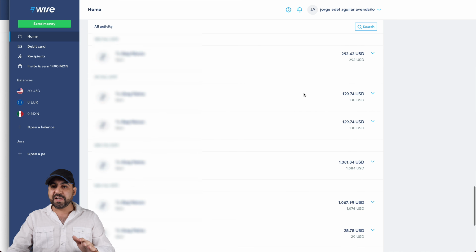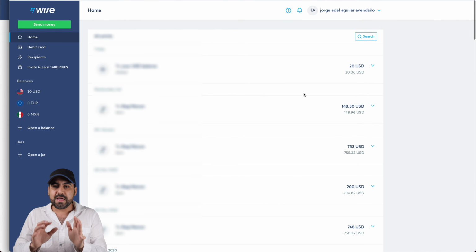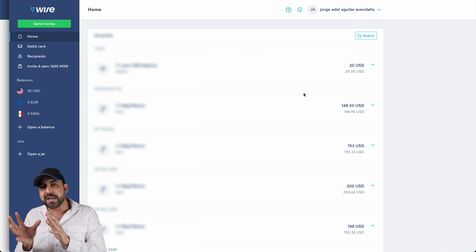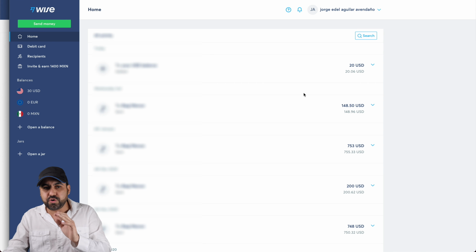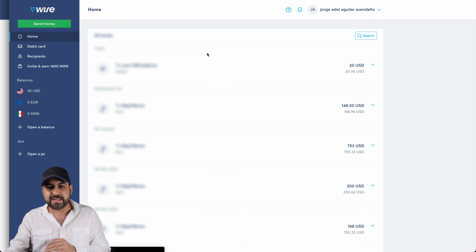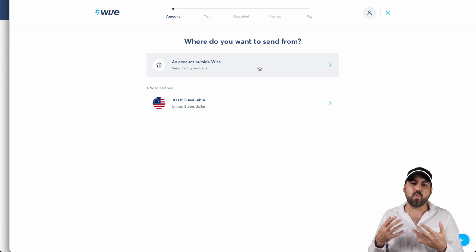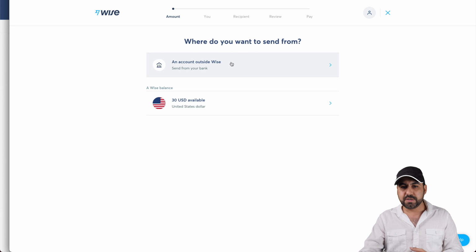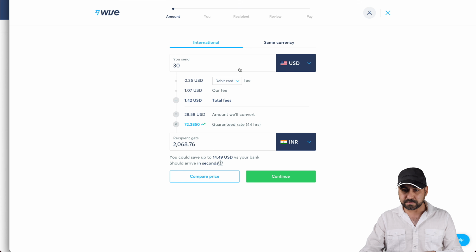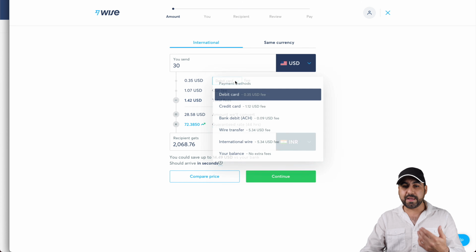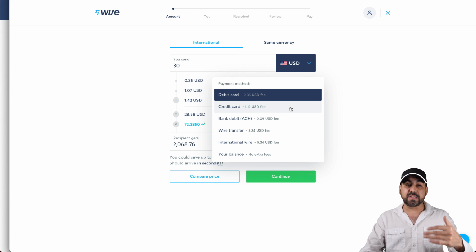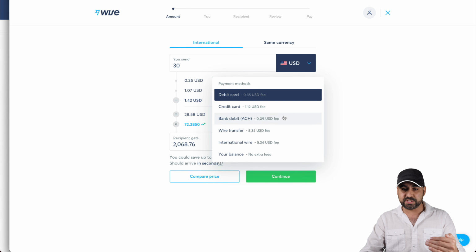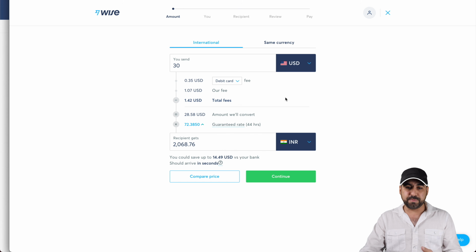Okay, so benefits, like I said before, one is the thing that you can transfer money and you get a really good exchange rate. Let me show you how that works, okay? If I want to send out money, the first thing that it's going to ask me is what type of currency do I want to use? So I'll just use an account outside of Wise. I can use my balance from there. And I'll just say, what am I going to use? Debit card, credit card. You'll see the fees right here for those type of transactions. And I'll use debit card, which is the cheapest.